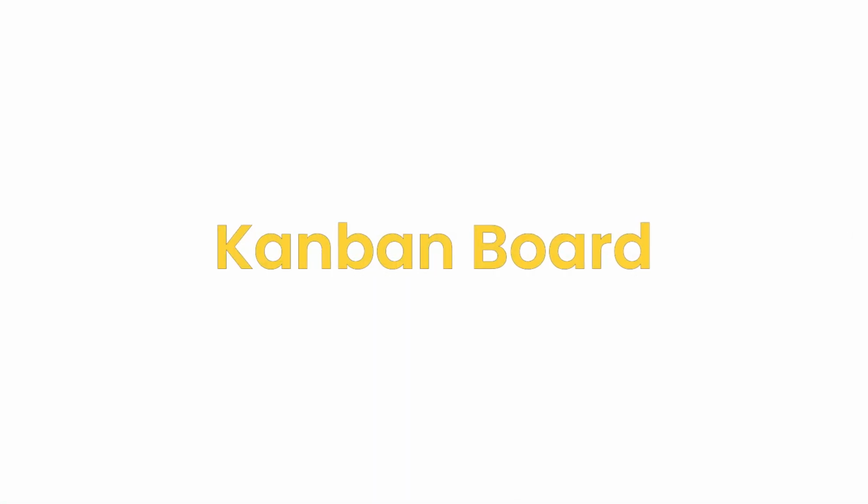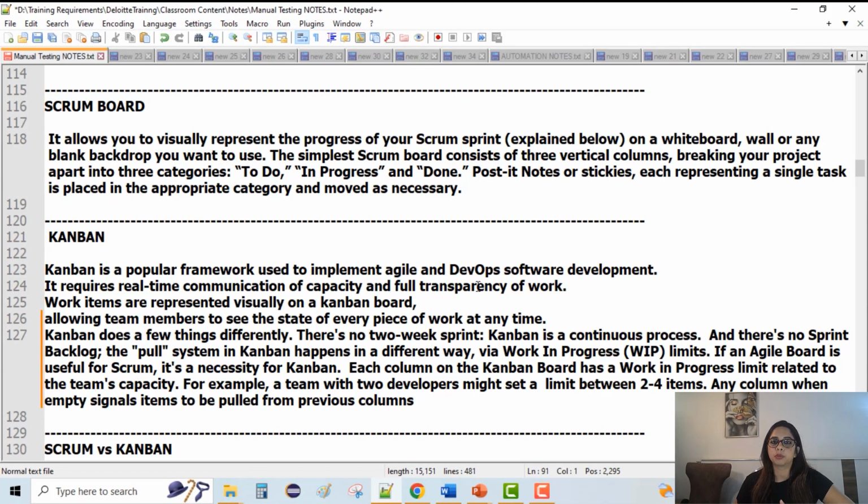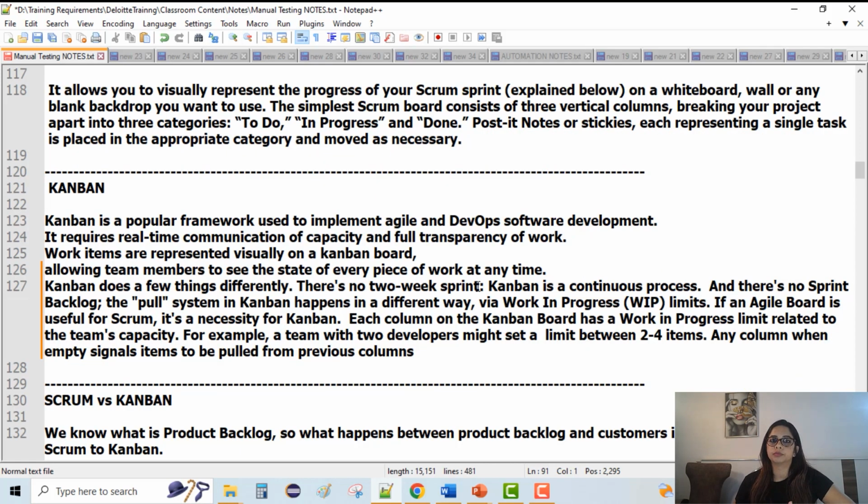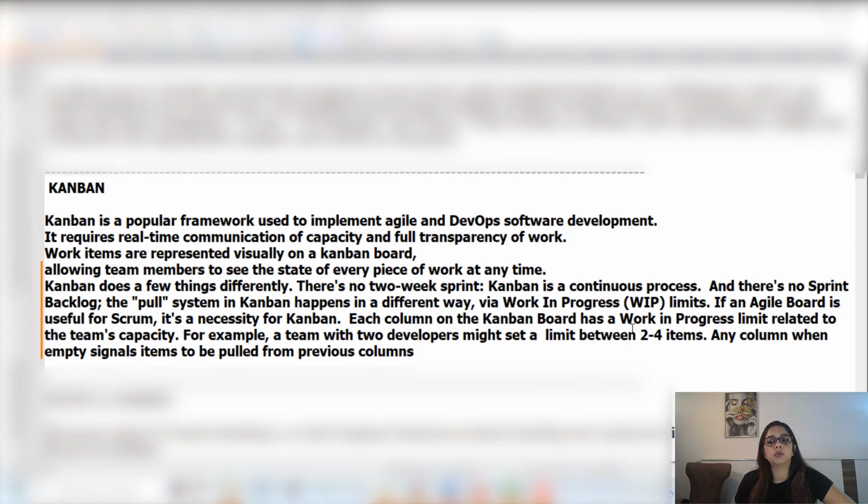Now Kanban is yet another popular framework of Agile, where we are actually completing tasks, but it doesn't follow Scrum particularly. It doesn't follow the 2-week sprint cycle. It's a continuous process, so there are no sprint backlogs. We don't have anything to finish off in a particular time span. So basically a Kanban board has a work in progress limit, based on the team's capacity. So we have to finish a set of tasks based on the team's capacity. We are working towards completing the project in Kanban.